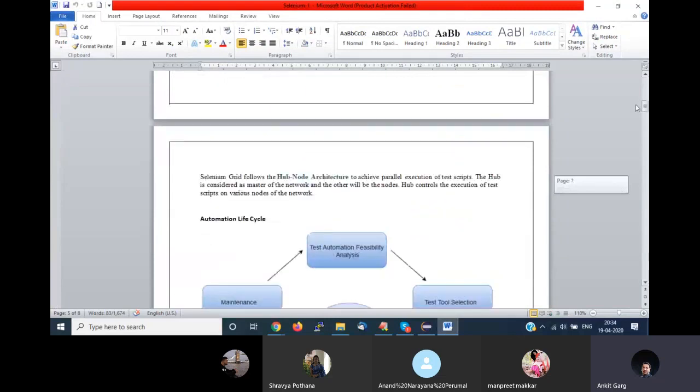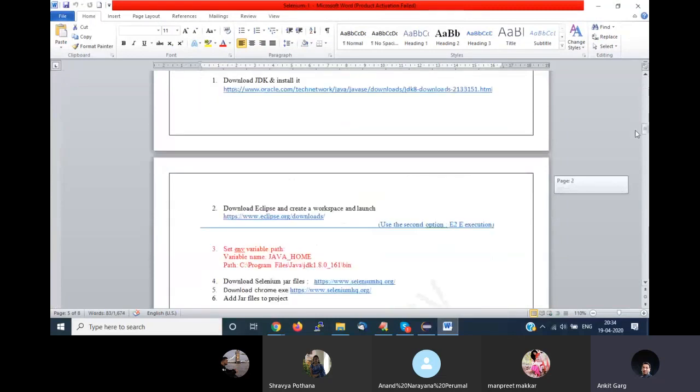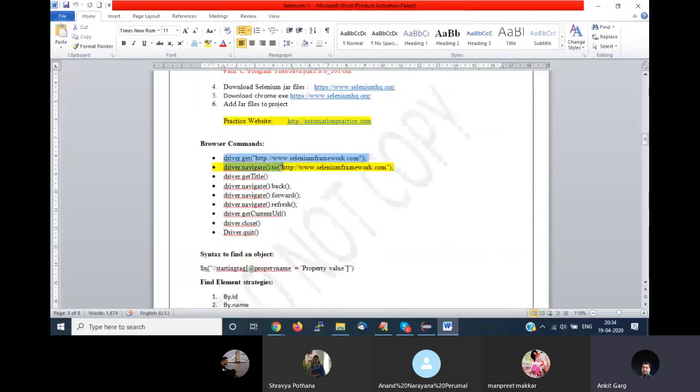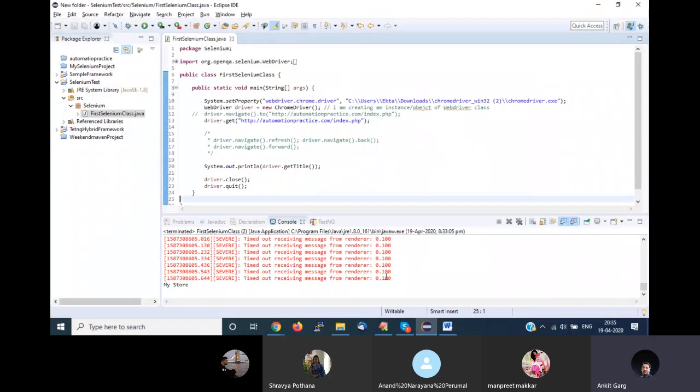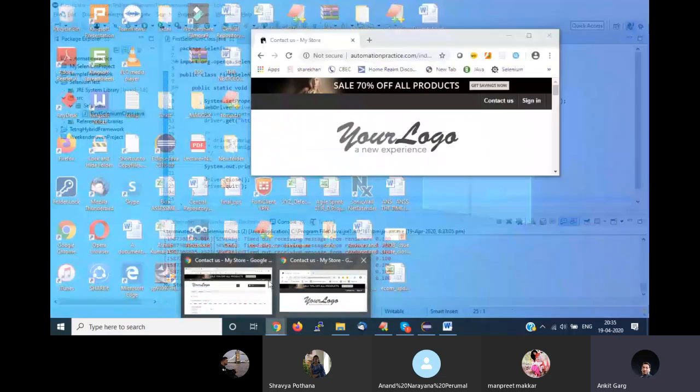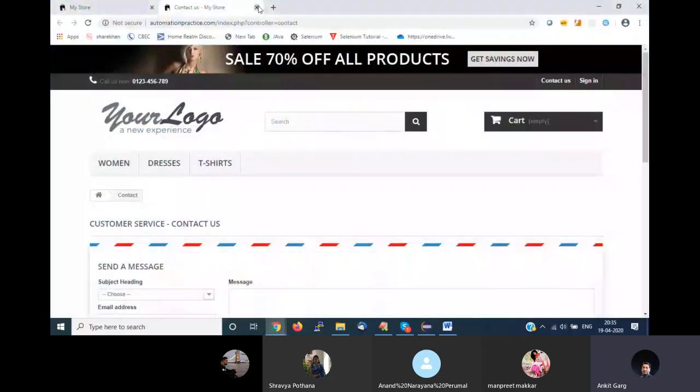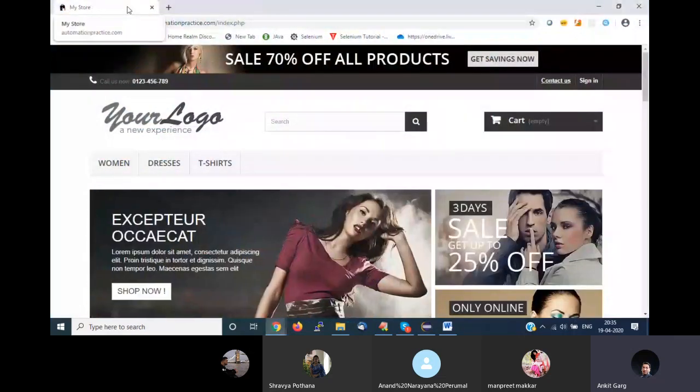Okay, so we have seen driver.navigate, driver.getTitle, navigate back, forward, refresh, and close and quit. One command is pending, get current URL. Now let's say, taking an example, you are navigating to this page. You want to capture what is the URL at that current moment of time.